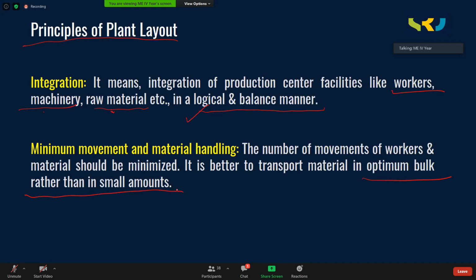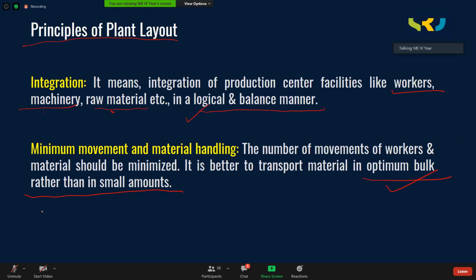Let us assume that you are handling raw material. Are you going to handle only one raw material at a time? That all depends upon the size and bulkiness of your raw material. Suppose the raw material that you are using is less bulky. Then at once you can bring 50 or 100 pieces of raw material near the machine using a container, so that every time the worker need not move to the raw material location. At a time he is moving 100 pieces of raw material to the machine, so one after the other is completing. So as far as possible, deal in optimum bulk rather than small amounts.